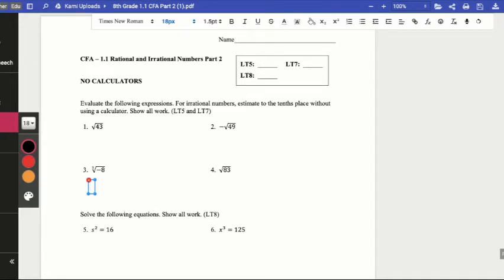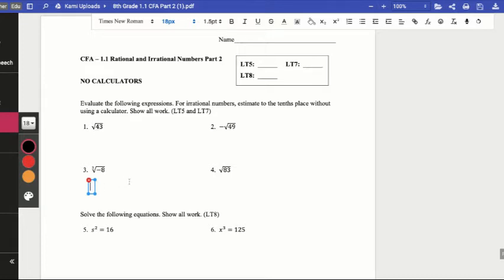For 3, when you see the cube root, which is a 3 right here, that means we need to find a number multiplied by itself 3 times that would equal -8. Notice a cube root is different from a square root. A square root won't have that 3 inside of the radical.